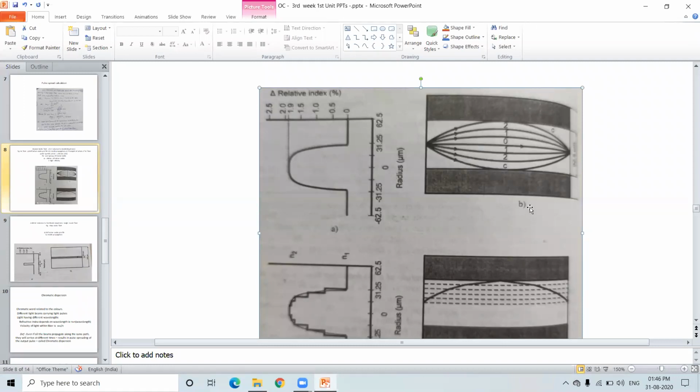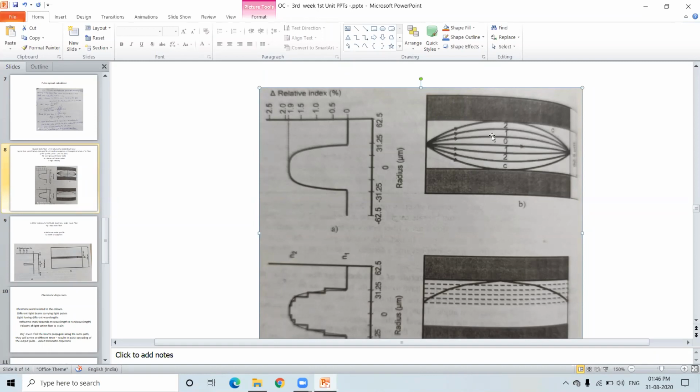Coming to figure B, the first is the refractive index profile, and B shows how the modes travel inside the graded index fiber. Please see, this is the 0 mode. This is the first mode. This is the second mode, and this is the third mode. You can observe the curved paths here. Please, this is the principle. All of us see here: these are the curved paths.